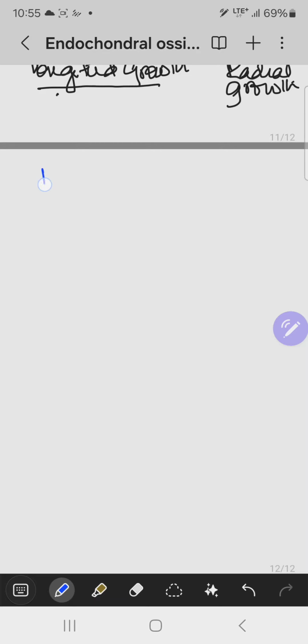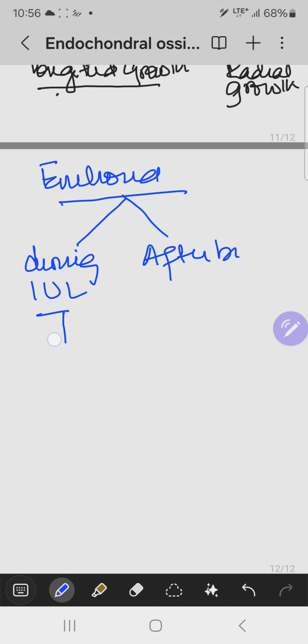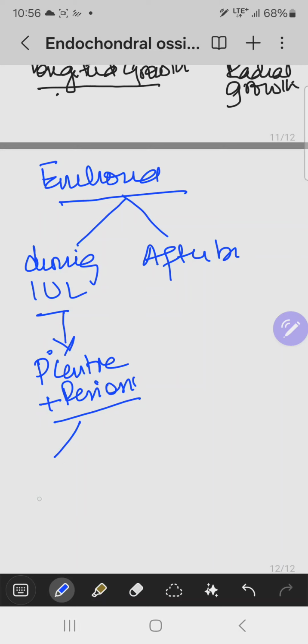To sum up, endochondral ossification has two phases: one during intrauterine life, and one after birth. In intrauterine life, it is the primary center of ossification, plus the periosteum, that forms the longitudinal and radial growth.